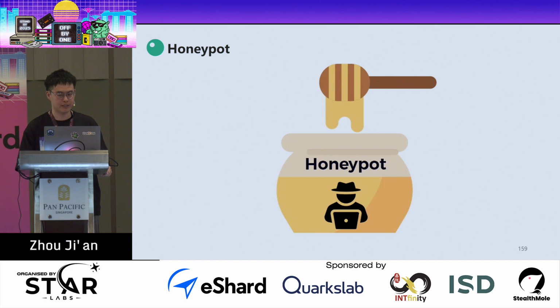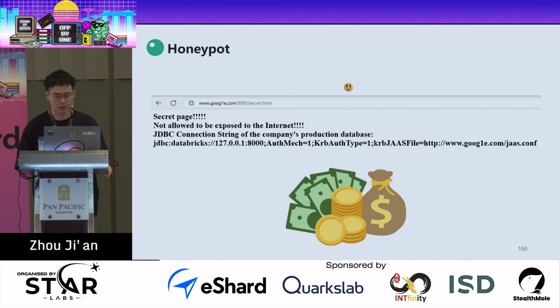We can also use this vulnerability to implement a honeypot system. So one day when you try to hack a company, you use a mining tool to gather information about the company, and you finally find this secret page, and you can't wait to connect to the database and earn the bug bounty. When you look at the connection string, if you don't know the vulnerability, you may consider it a very safe and normal connection string. Even if you notice the Krb5 JAAS file parameter, you may just consider it a needed and important parameter, since it may hold the credential.